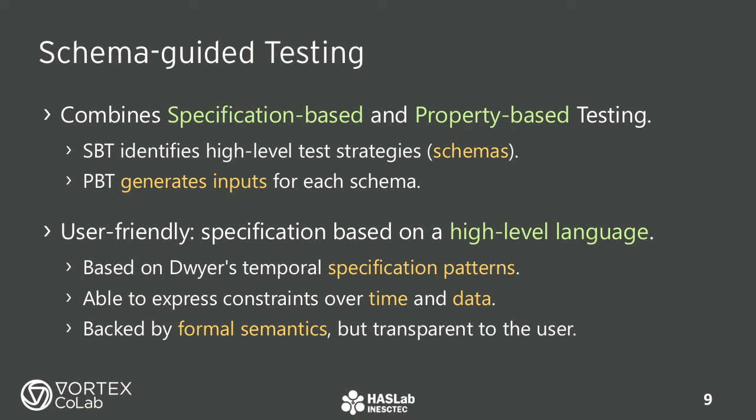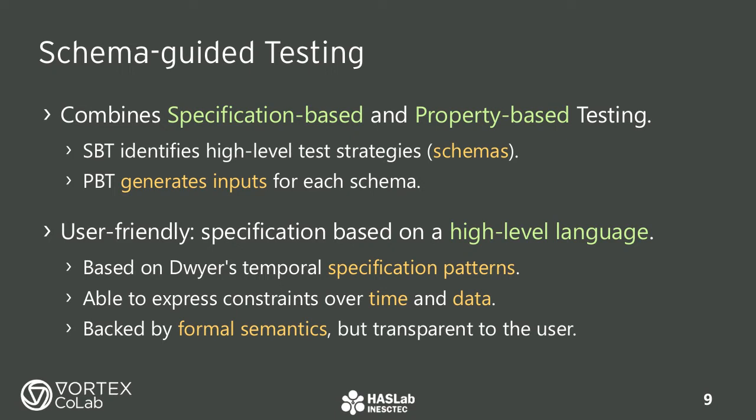Combining principles from the two techniques, we get schema-guided testing, the approach that we propose in this paper. With specification-based testing, we identify interesting, high-level classes of inputs, or testing strategies, that we call schemas. With property-based testing, we explore multiple inputs, in a semi-random way, for each identified schema. In addition, we propose a user-friendly approach that takes into account a high-level specification language that abstracts away the formal semantics and logic formulas that make it all work.